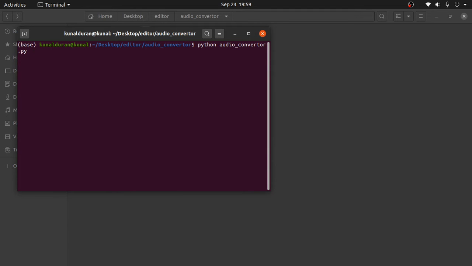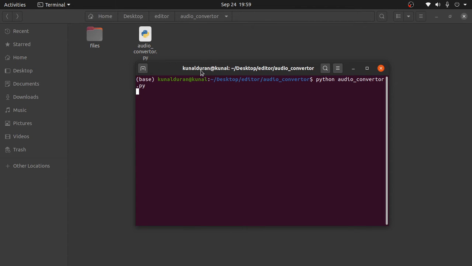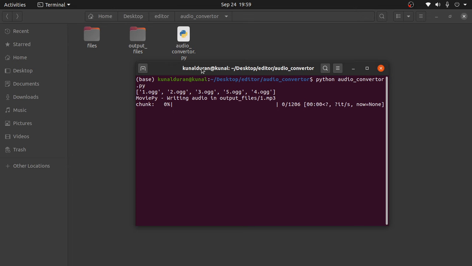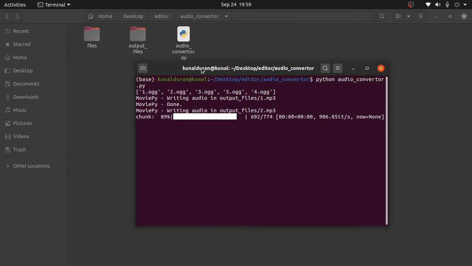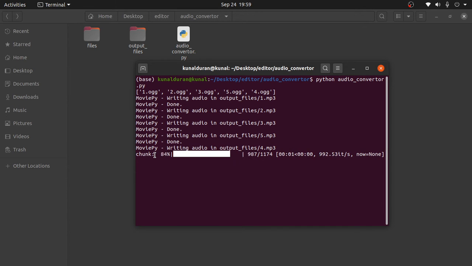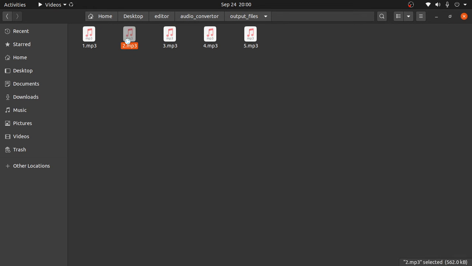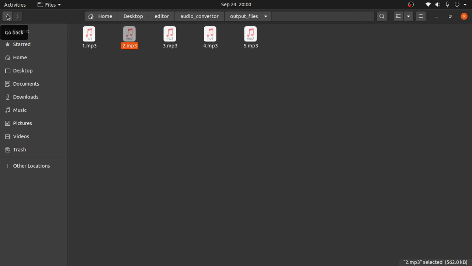So this is the script that I created and let's see if it is working, and it will because I made sure it will work. Okay, 1 2 3 4 and 5, all files are converted into MP3 format. We can see it here, this output files folder. Let's check one of them. Okay, so it is also working.